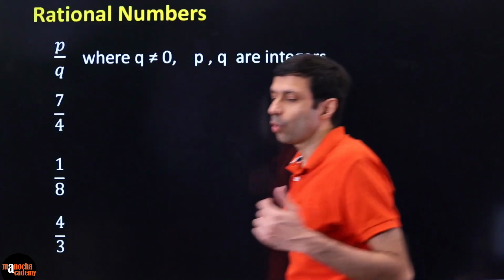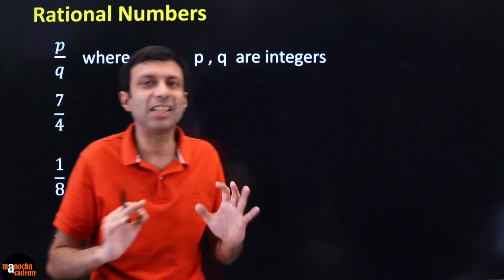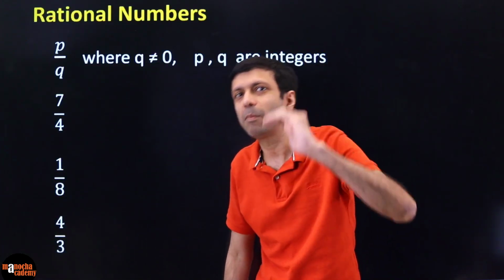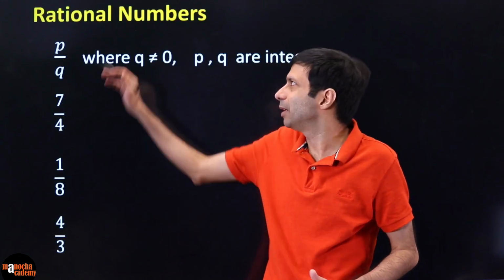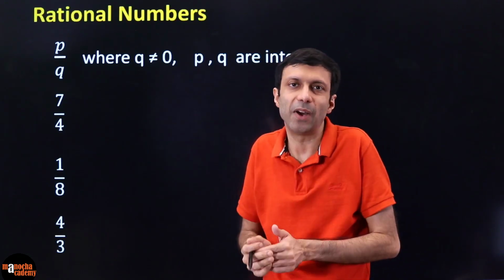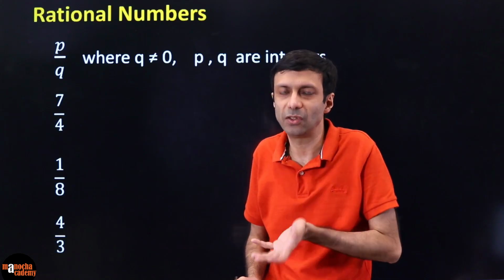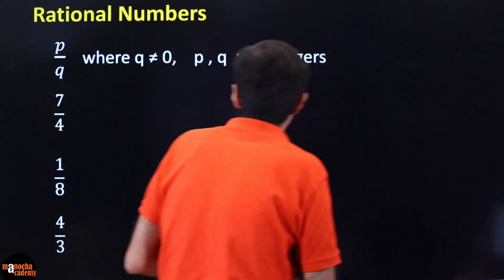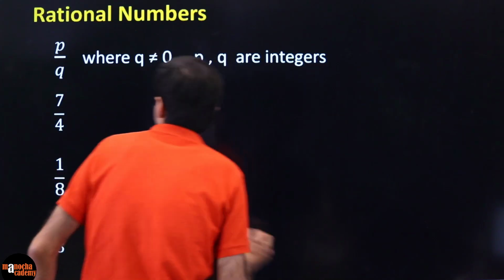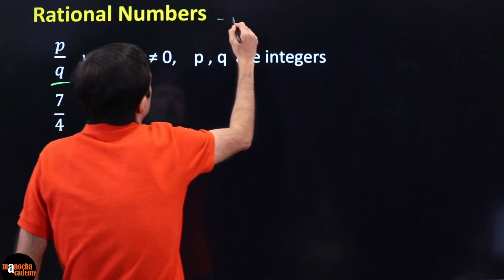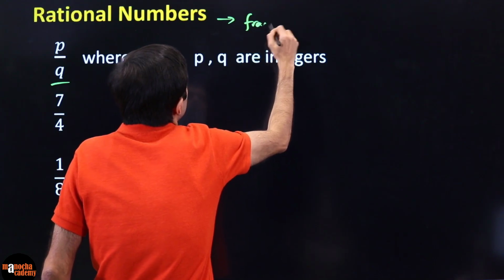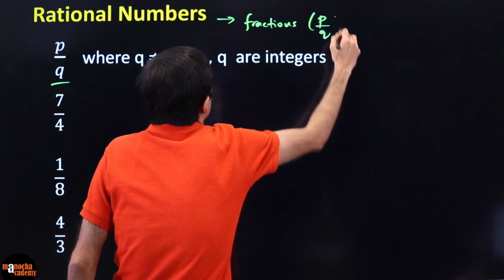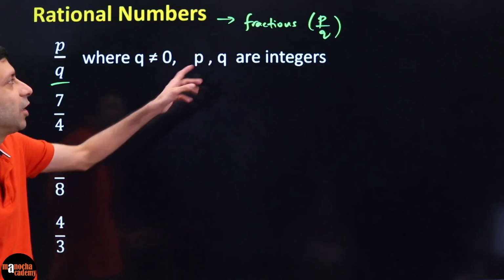So first, let's talk about what rational numbers are. The easiest way to remember this is that rational numbers can be expressed in P by Q form. P and Q are variables like X by Y, 3 by 5, 2 by 3. So basically you can remember rational numbers are fractions because you can express them in P by Q form, where P and Q are integers.